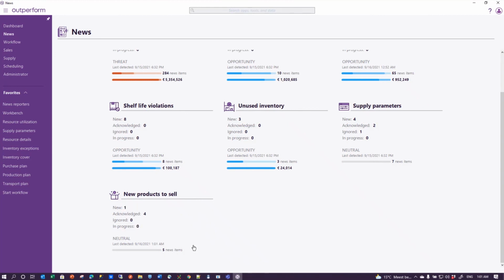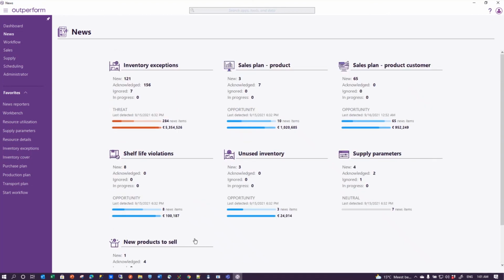detect my news, and then the ones in progress have been reduced to 0, and the ones attended to and acknowledged are in total all out of the way. So in summary, news is there for your operational state of the supply chain, and whenever you give attention to a news item, you potentially make your plan a lot better and you release value.